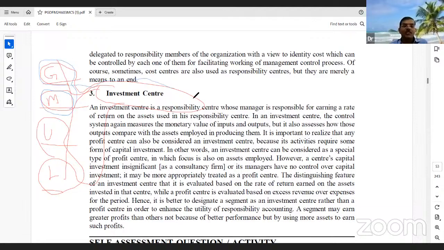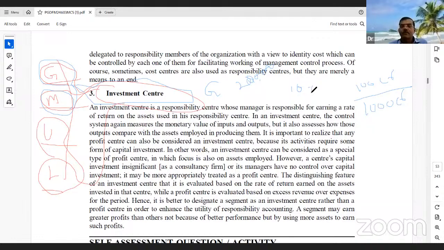Suppose Gachibowli sales are 2 lakh per day, or you can say 100 crores of sales in one year, and the total investment is 1,000 crores, so the return on investment is 10%.